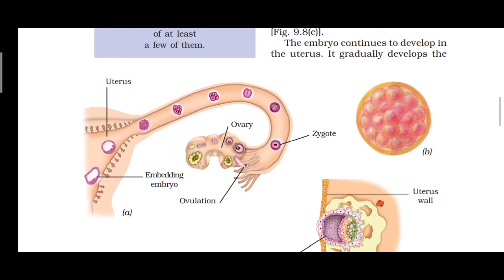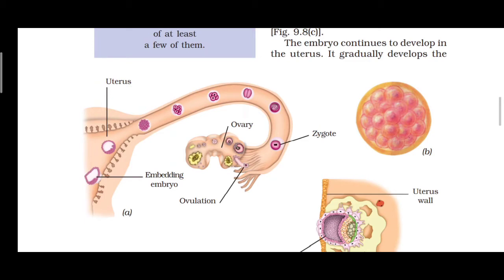The embryo continues to develop in the uterus. See the uterus picture. There is a white structure, which is called the embryo. It generally develops body parts such as hands, legs, head, eyes, ears, etc. While the embryo develops, the body parts also develop.